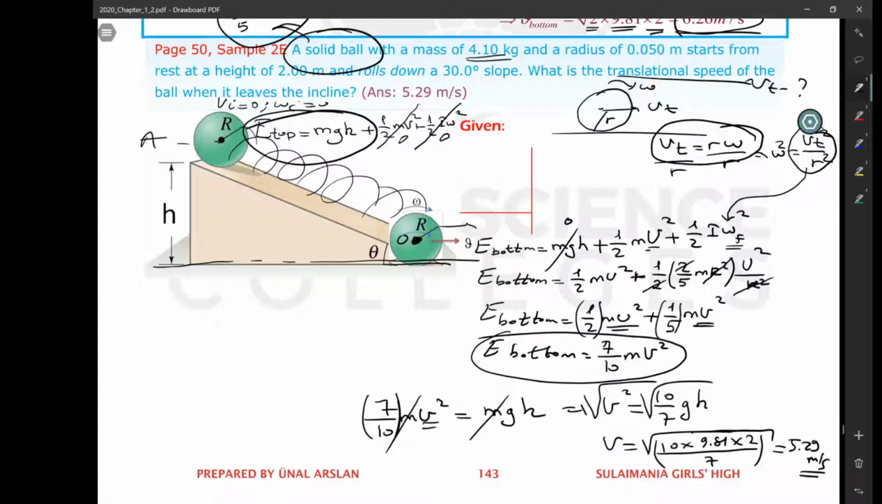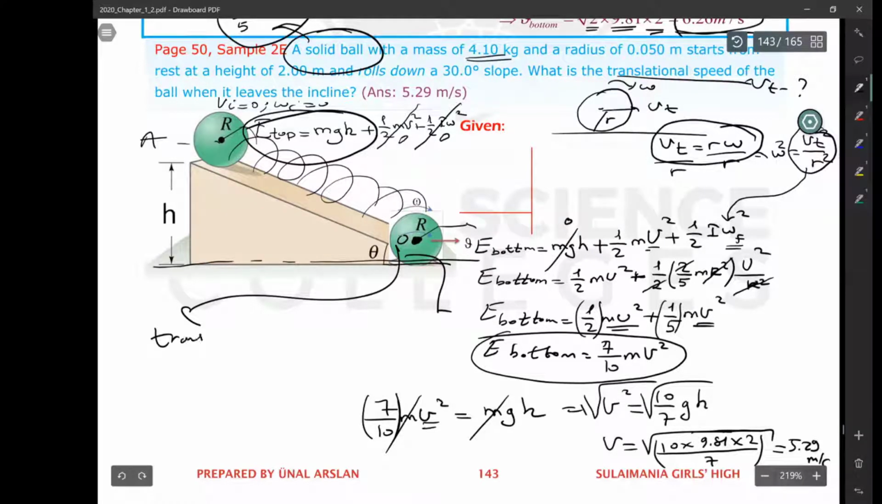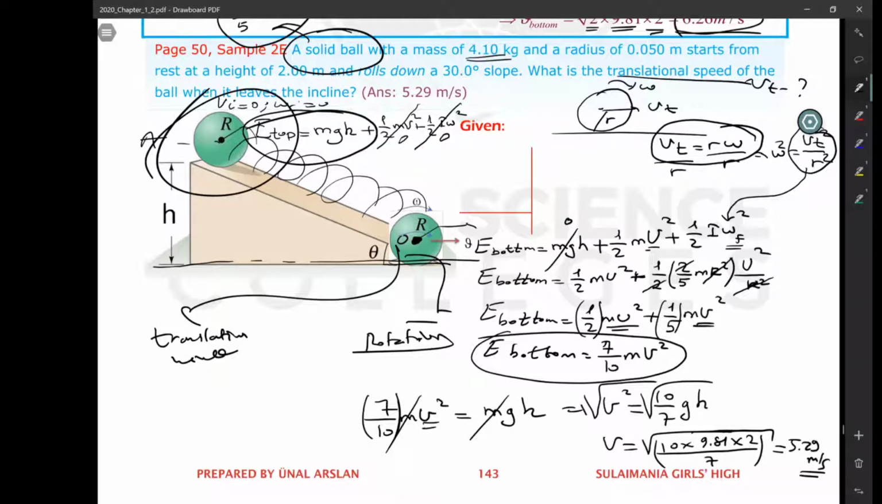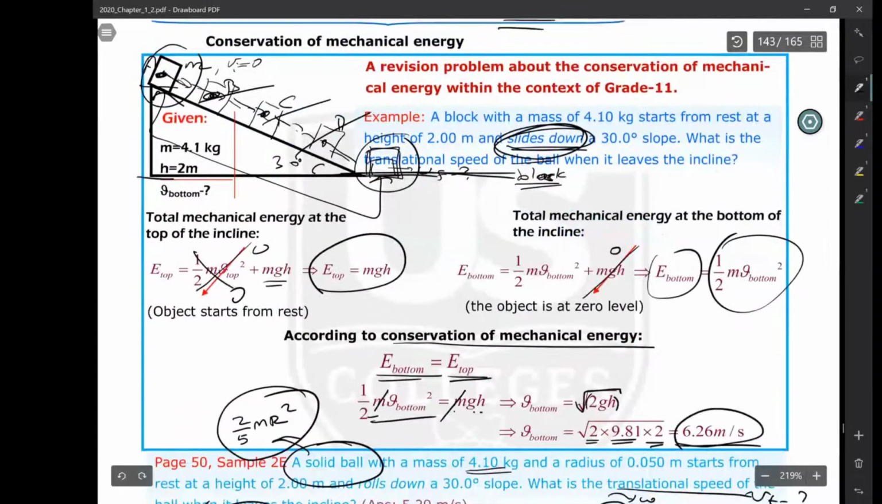In fact, this makes sense because in rotational motion, when an object is rolling, it has not only one type of kinetic energy, it has translational kinetic energy and also rotational kinetic energy. Which means the total mechanical energy at the top is shared by these two types of kinetic energies. If you share something, does its value increase or decrease? Of course it decreases. That's why translational kinetic energy at the bottom this time will be less than sliding down. In sliding down, all mechanical energy at the top is converted to translational kinetic energy at the bottom.